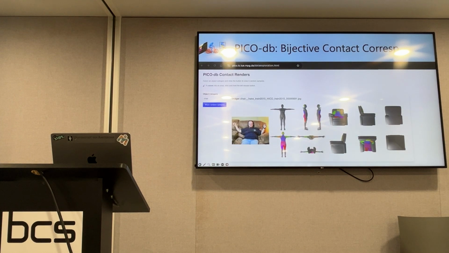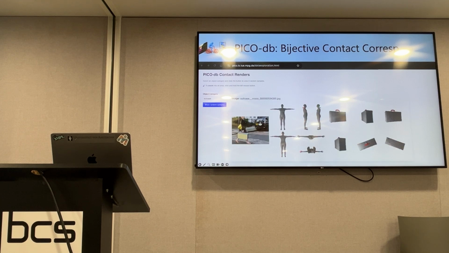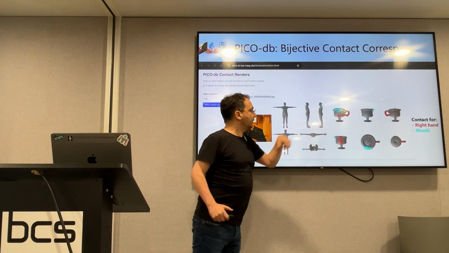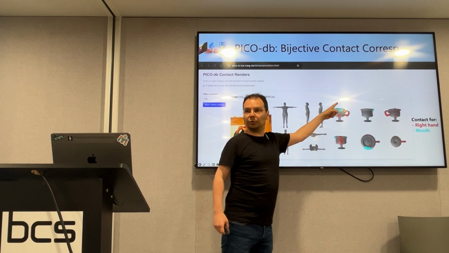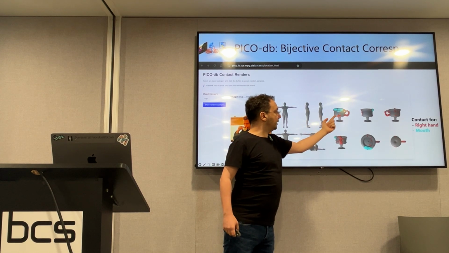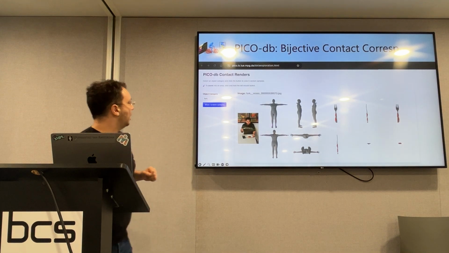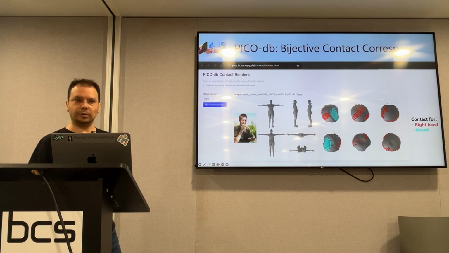drop-down menu, so you can choose your favorite category, like chairs or couches, and so on. And you can see contact on the body, the corresponding contact patches onto the object. And we do this for the suitcase, for example, for grasping the handle or drinking tea. And you can see contact for the mouth with blue and contact with the fingers with red, even like contact with the pinky in this case. Grasping a fork, eating an apple, and so on.